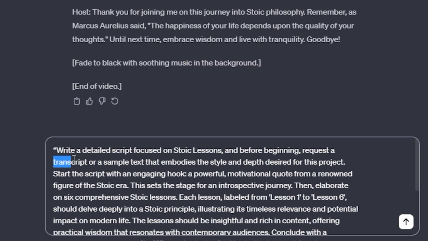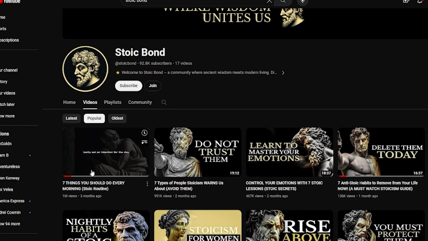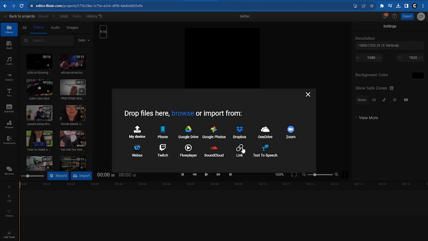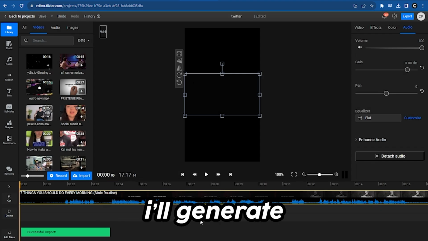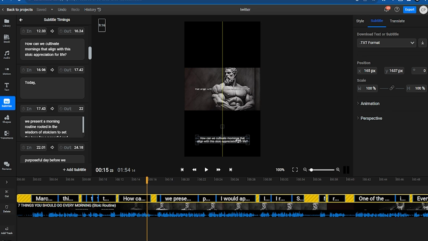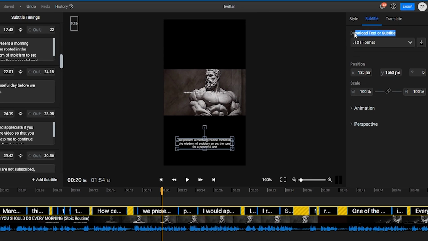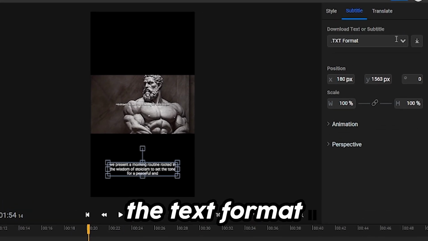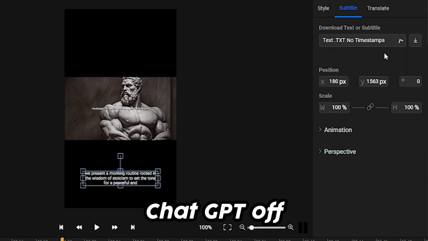You can see that I've told ChatGPT I'll provide a transcript in order to give it a better idea of the style in which it needs to write the script. So I'm going to import the most popular clip in this niche to Flixier, then after the video is loaded, I'll generate a transcript using the Auto Subtitles tool. After the subtitles are generated, I'll download the transcript to my computer. Make sure to choose the text format without timestamps since you don't want to throw ChatGPT off.